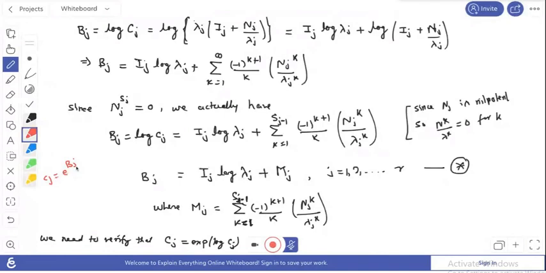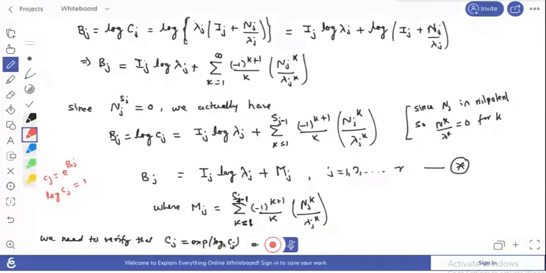Okay, or you can write this is log of Cj, that equals to... basically you can prove that this becomes... what is the value of this Cj, exponential of log Cj.